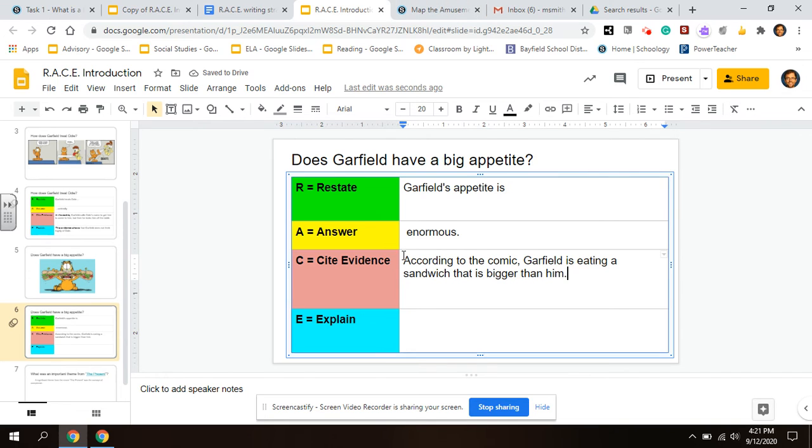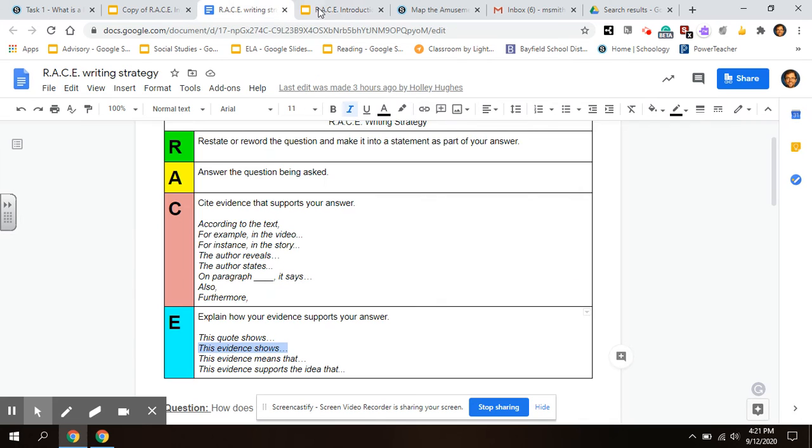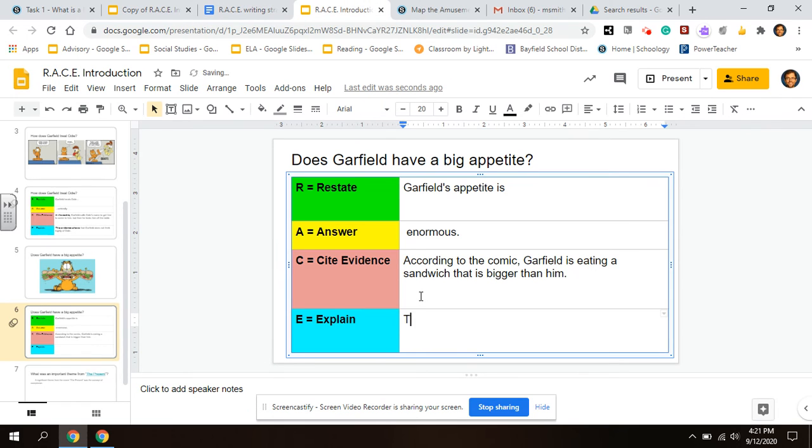Okay, why am I giving this piece of evidence? Okay, why is this supported? Well, I could just go with this evidence shows again. This evidence shows that Garfield really enjoys his meals. Okay, now this is explaining why I'm using this. All right, and both these together are supporting the idea that Garfield has an enormous appetite.